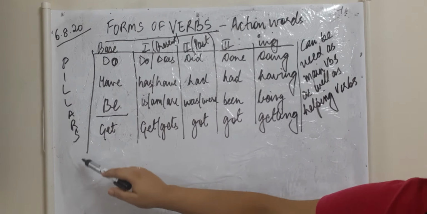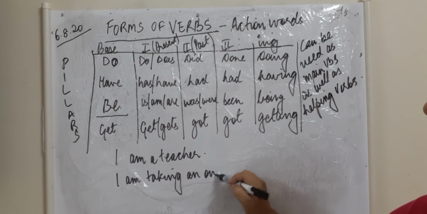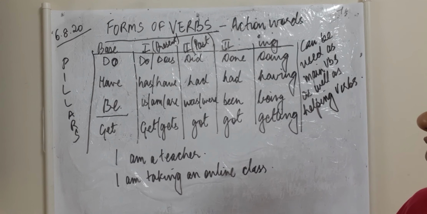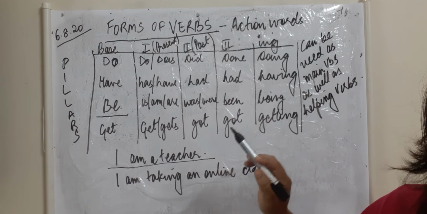For example, if I say, I am a teacher. I am taking an online class. Now see children, in the first sentence, what is the verb? The verb is am, and am is a form of the root be.